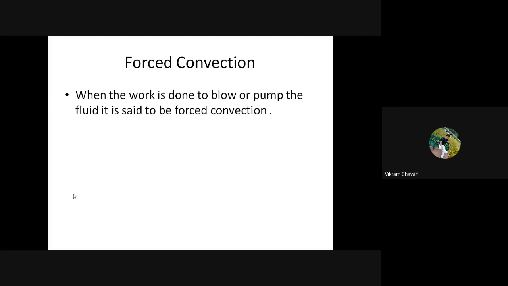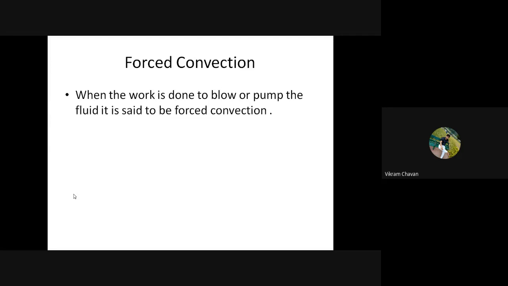So when the work is done to blow or pump the fluid, it is said to be forced convection.